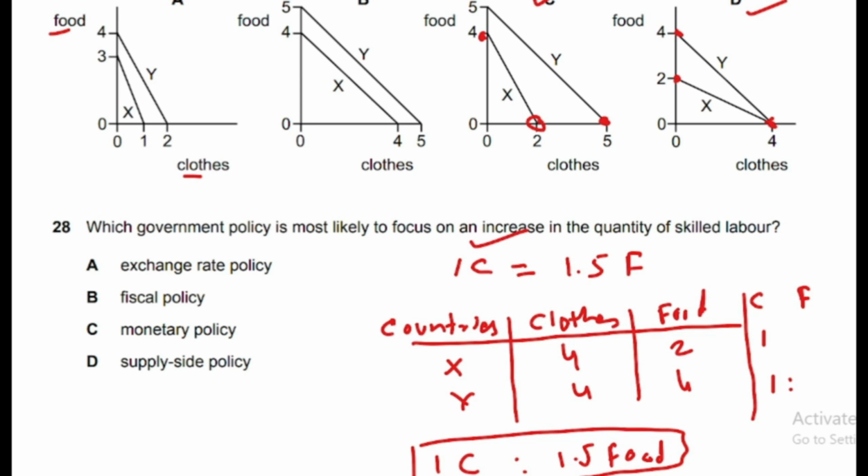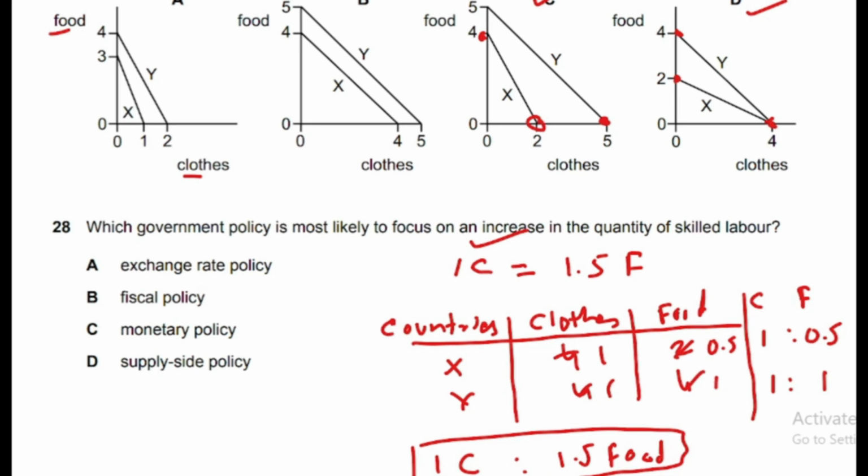Okay, so now again we find opportunity cost. 1 cloth is equal to 0.5 food. So this is the opportunity cost of country X, and the opportunity cost of country Y is 4 ones are 4, 4 ones are 4.